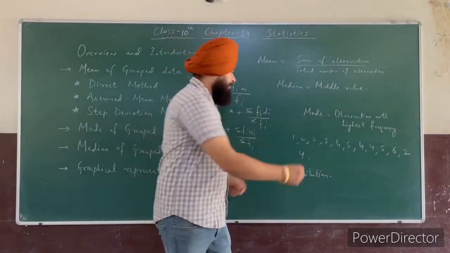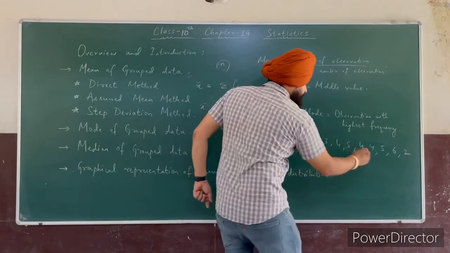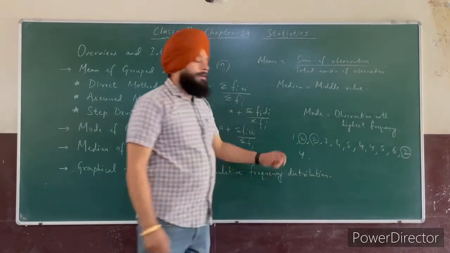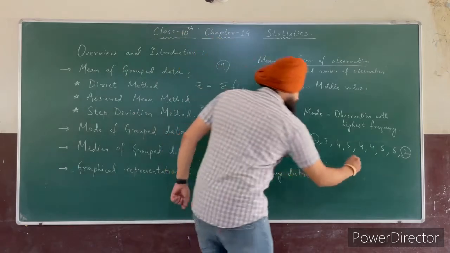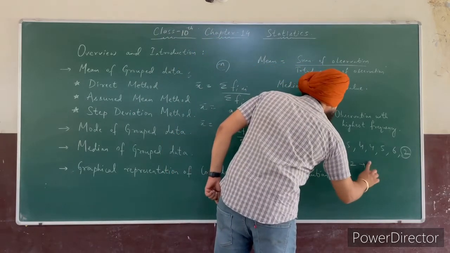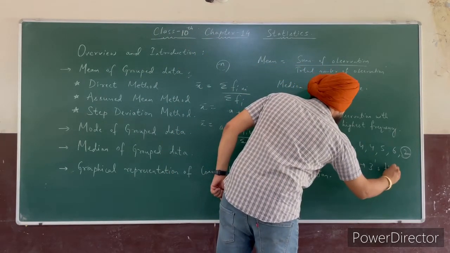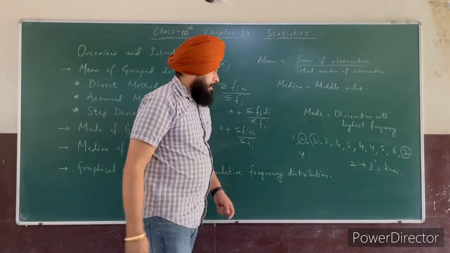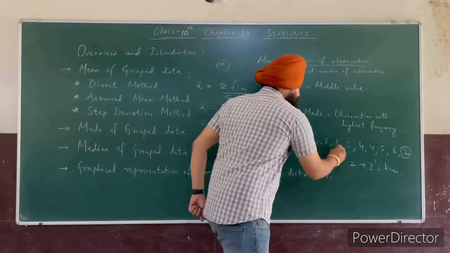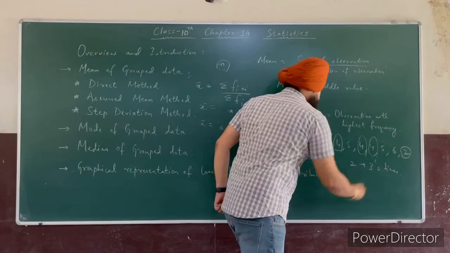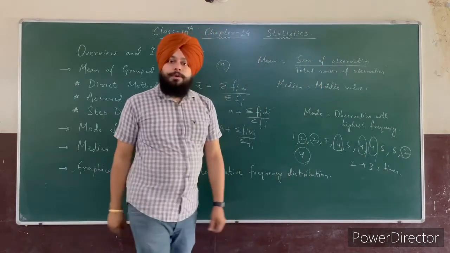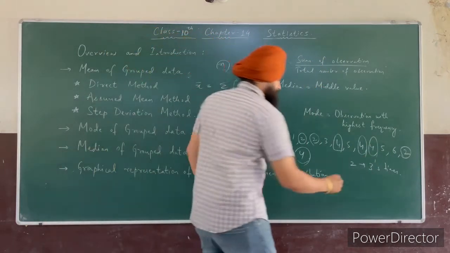So you can see here 2 is repeated how many times? 2 is repeated here 3 times. Now this number 4 is repeated how many times? 1 2 3 4. 4 is repeated 4 times.